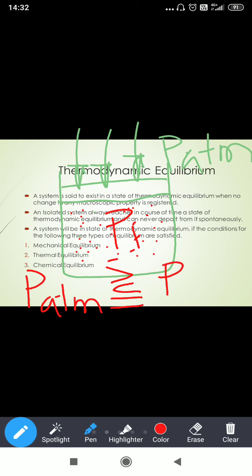Here you can see. So the gas pressure is, let us say, P1. So there are three cases. Let us say P atm is greater than, or less than, or equal to P1. You have to tell me in which case unbalanced forces will be there. Less than, or greater than, or equal. In which case?